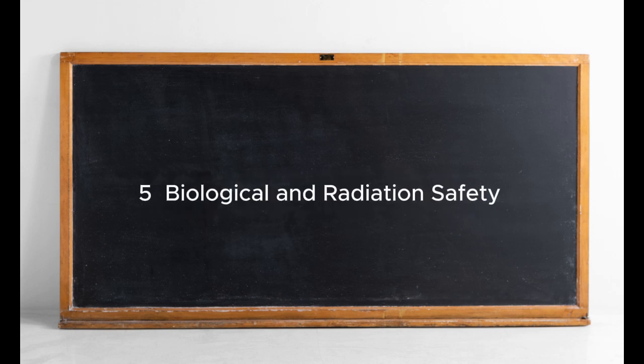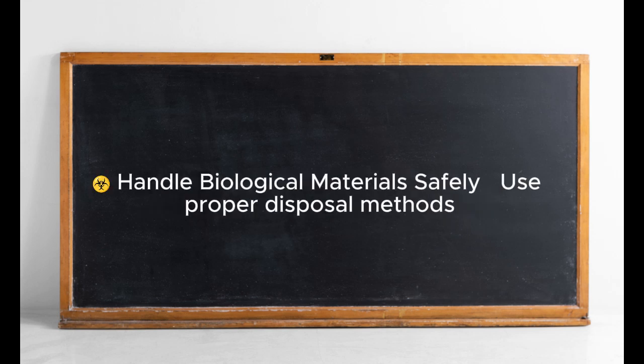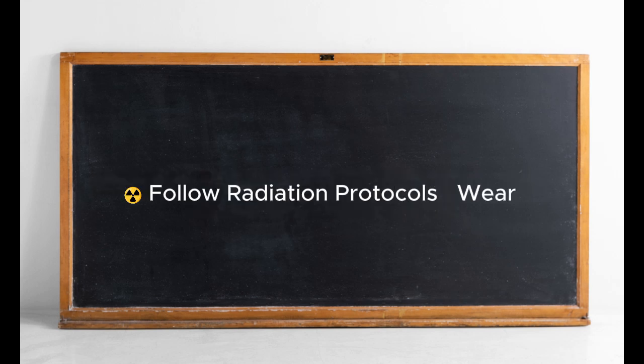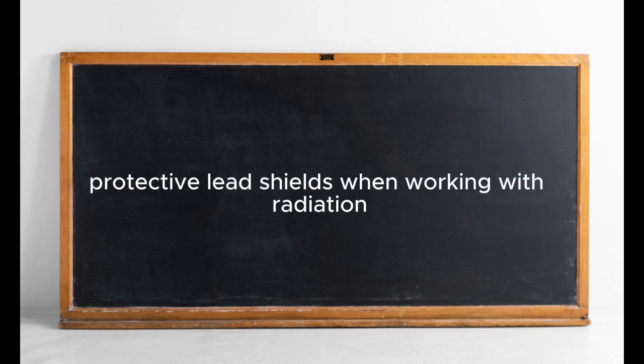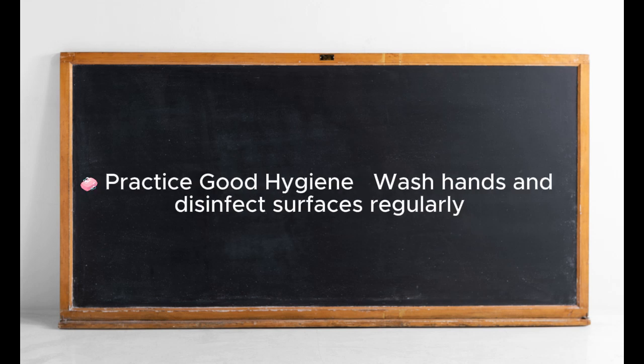5. Biological and radiation safety. Handle biological materials safely. Use proper disposal methods. Follow radiation protocols. Wear protective lead shields when working with radiation. Practice good hygiene. Wash hands and disinfect surfaces regularly.